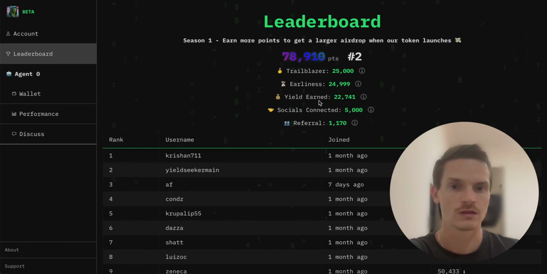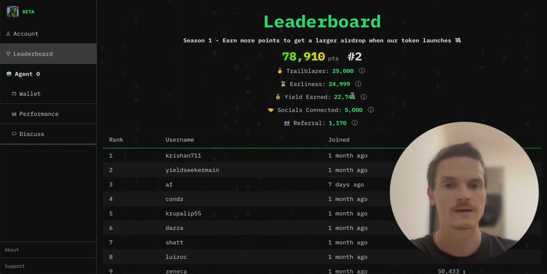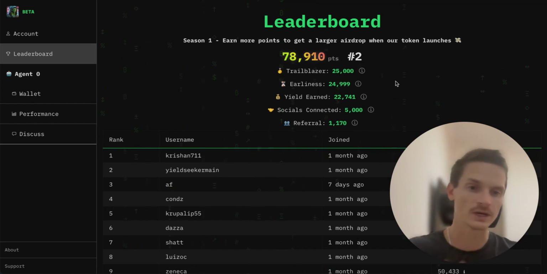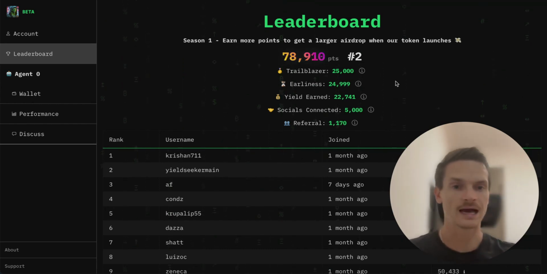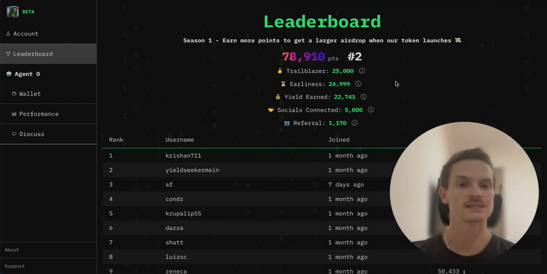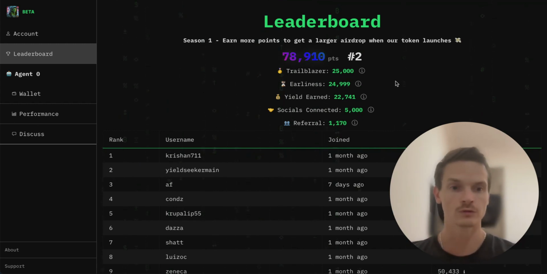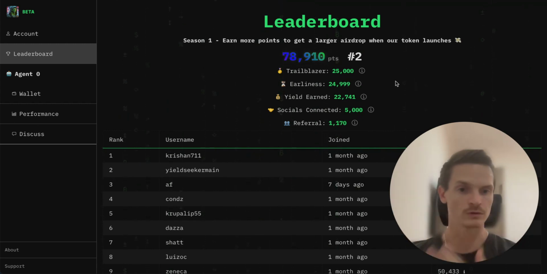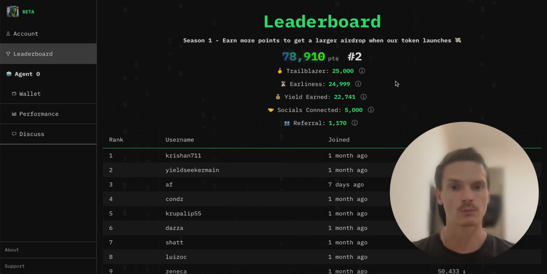And so like I say, the key point mechanism is for yield earned. Every $1 of yield that you earn gives you 1,000 points, right? So the more money you have, the more yield you'll earn and the more points you earn. Fundamentally, this is about generating yield for you, and when you get more yield, you'll also get more points, because that's the fundamental reason for the platform and for these agents.